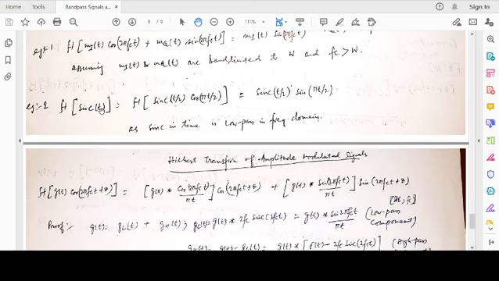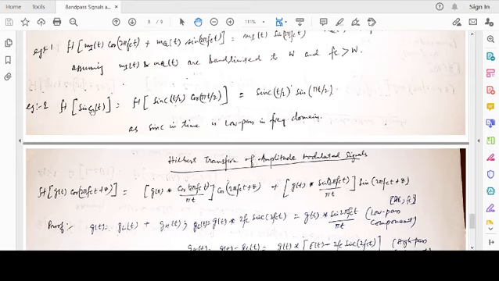What is it? sinc t. This is sine pi t by pi t. Sine pi t can be written as 2 sine pi t by 2 cosine pi t by 2. So cosine pi t by 2 remains as it is. 2 sine pi t by 2 divided by pi t, we can take 2 to the denominator side.